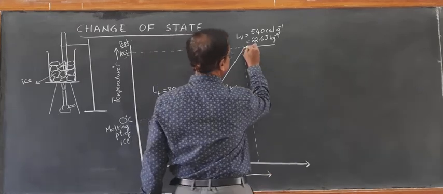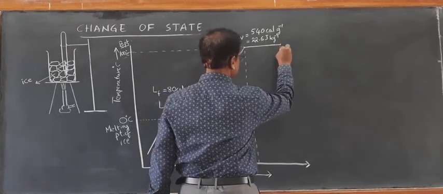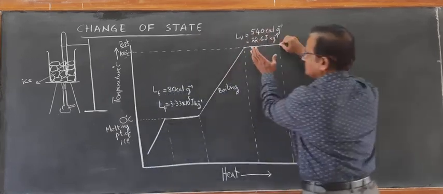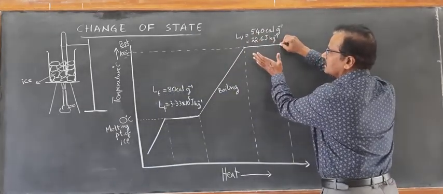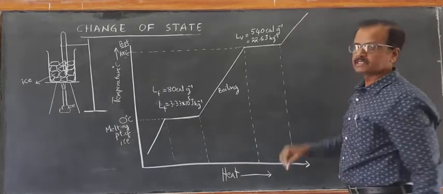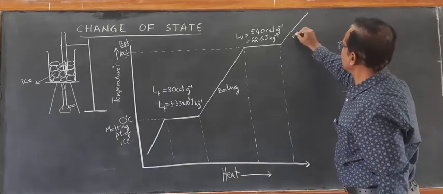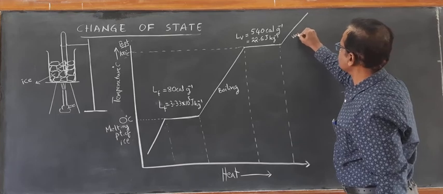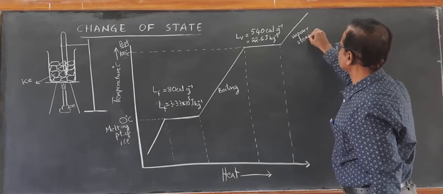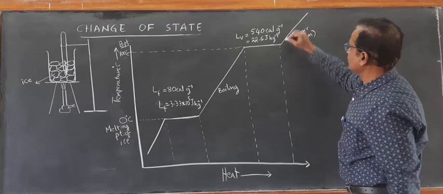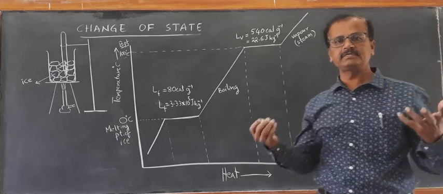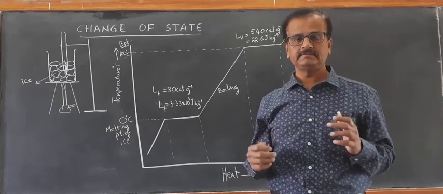Once it gets so much of heat, then what happens? Further, there is a conversion of the water at its boiling point into vapor state, that is steam. Then the temperature of steam increases more than 100 degrees Celsius.